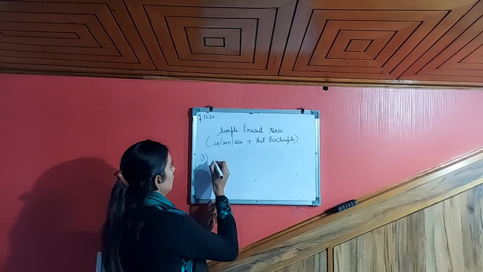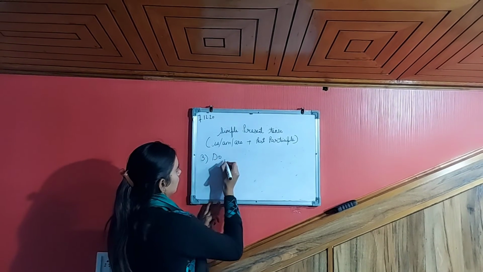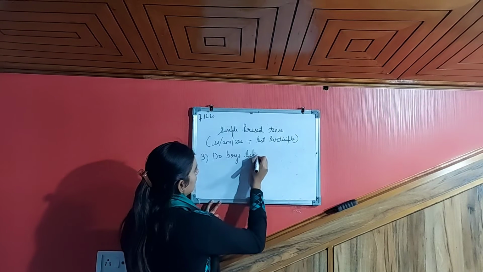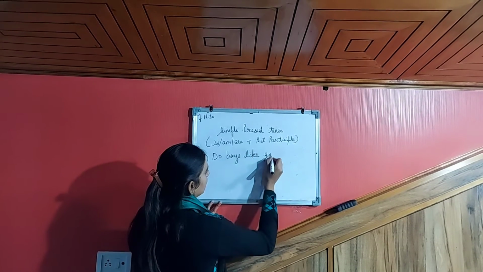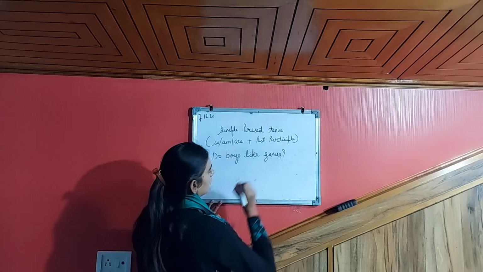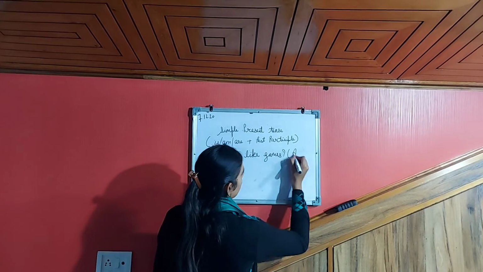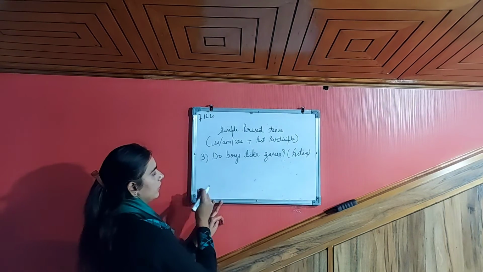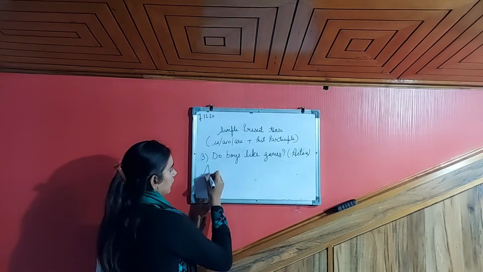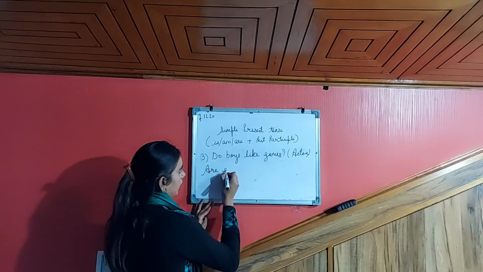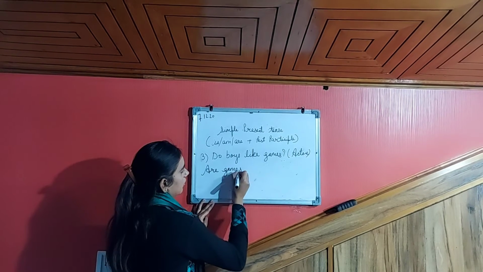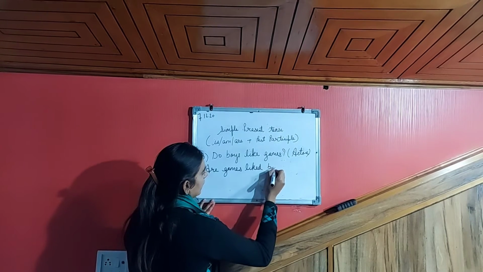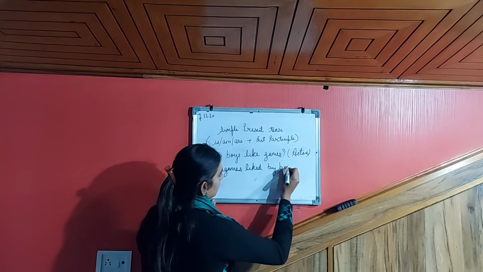Third example. Do boys like games? This is in active form. Now the passive form will be: Are games liked by boys?